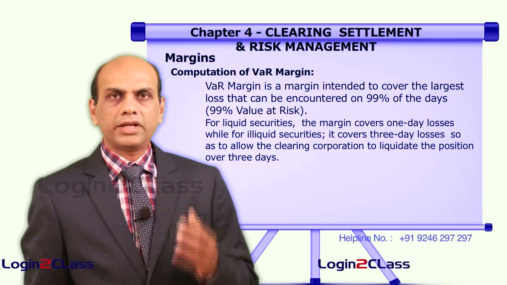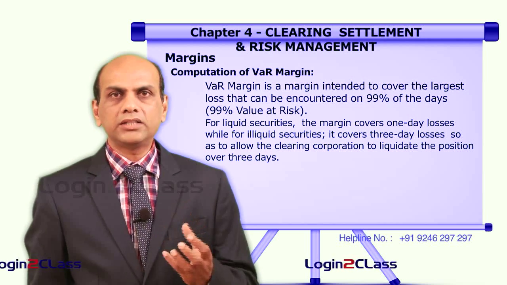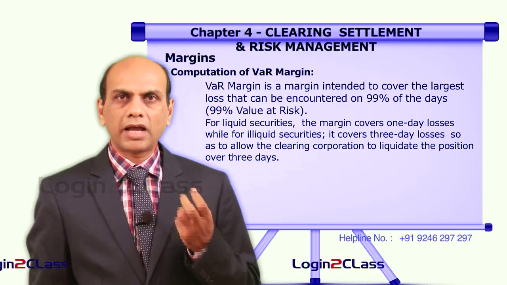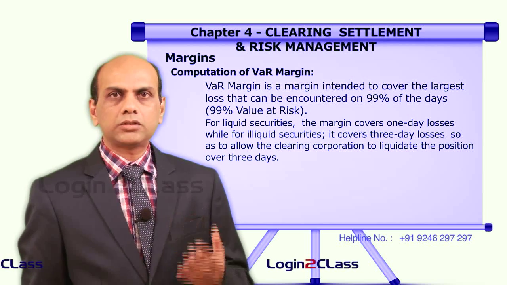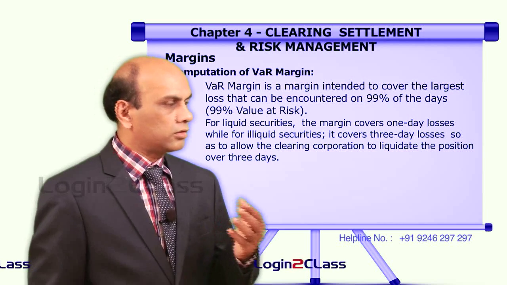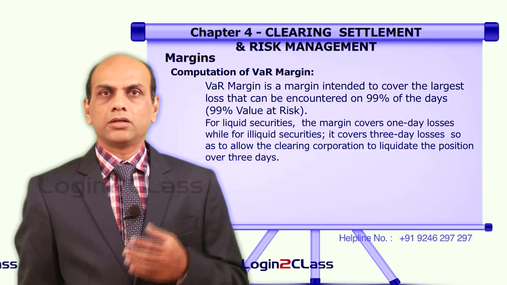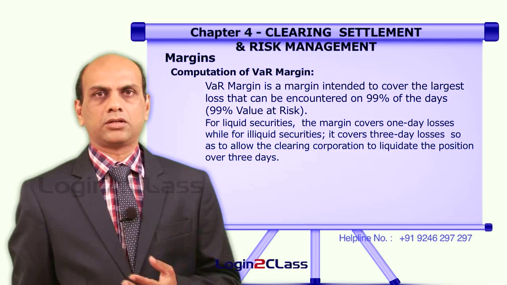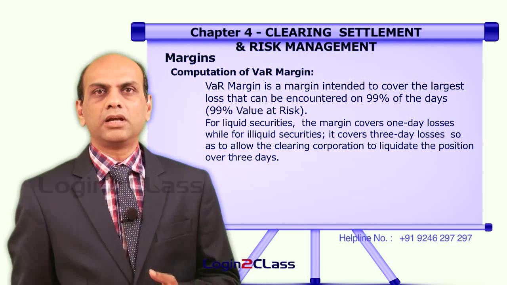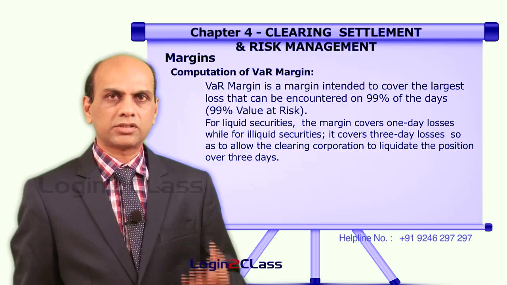That means, they take into consideration 1 day's volatility of a stock which is highly liquid, as we have discussed in group 1. For other stocks which are illiquid, like the group 3 stocks, they take the movement of at least 3 days as a base for understanding the volatility and arriving at the margin for such securities.